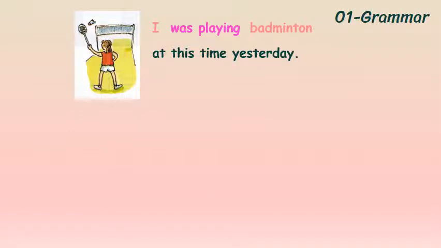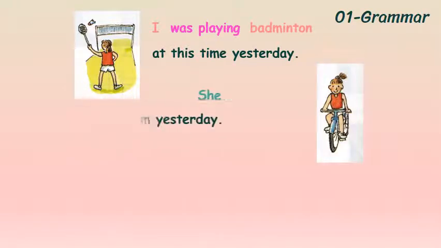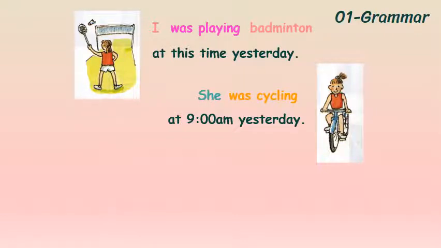Let's take another example. She was cycling at 9 a.m. yesterday. What was she doing at 9 a.m. yesterday? Look at the picture. She was cycling. Okay, so she needed time. The action didn't happen and finish at a certain point. No, it needed time to happen.